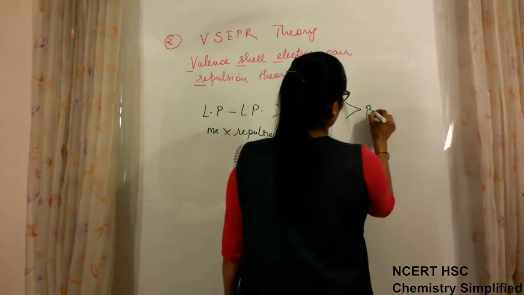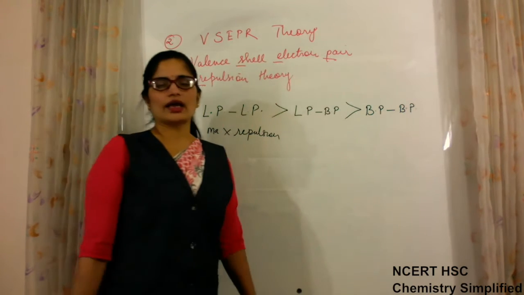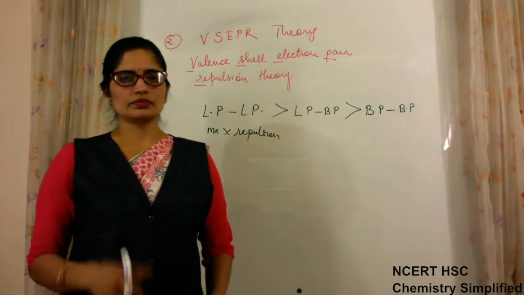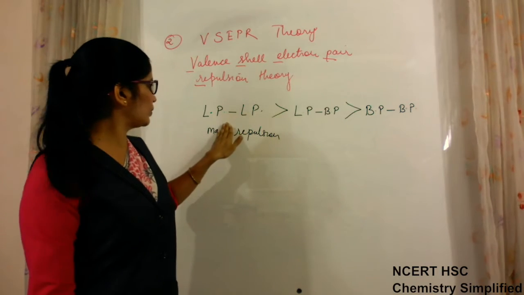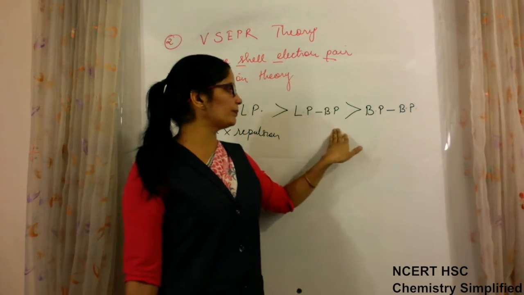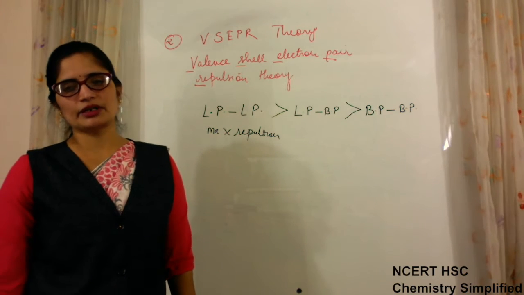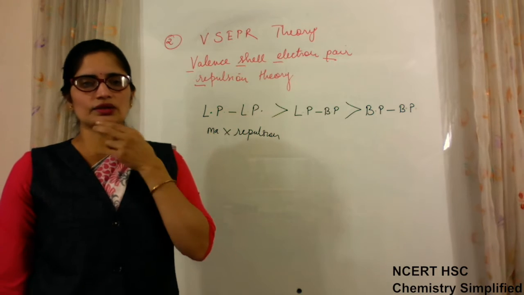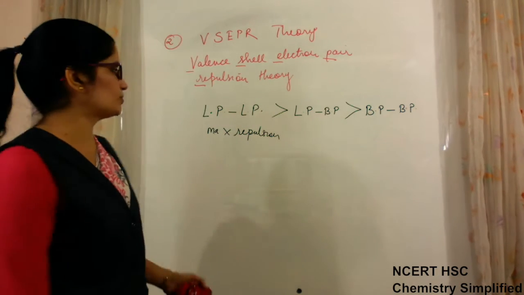And one bond pair and another bond pair have the least repulsion between them. So the order of repulsion is: lone pair-lone pair highest, then lone pair-bond pair, and then bond pair-bond pair. But there will be repulsion between all electrons present on the central atom, and because of that we get different geometries.